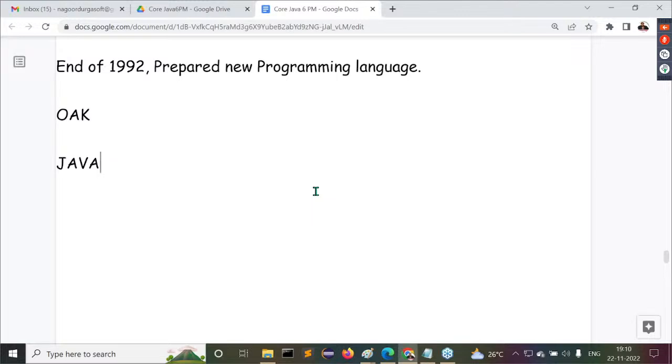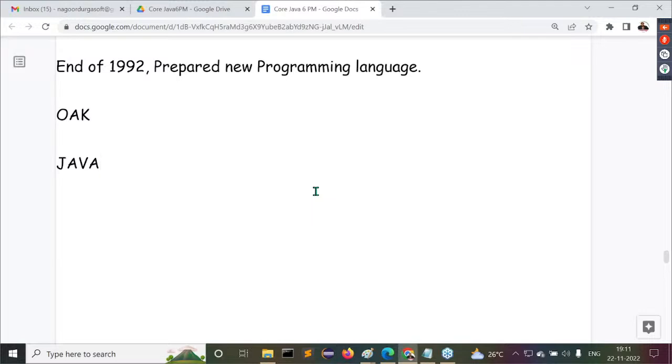That coffee was used in the Sun Microsystems cafeteria at the time of preparing the Java programming language. Because of that, Sun Microsystems gave the name Java to this programming language. Otherwise, we don't have any specific abbreviation for Java.